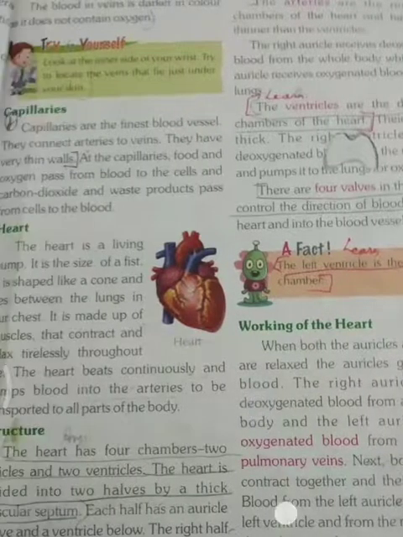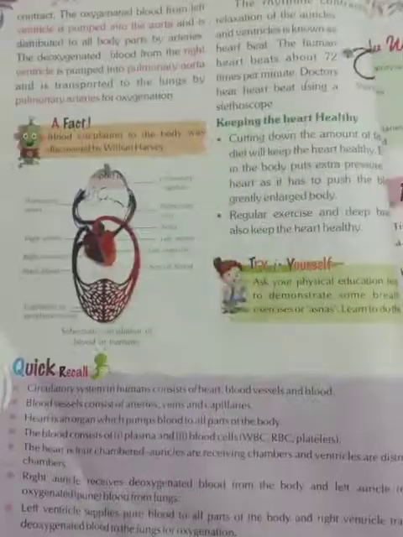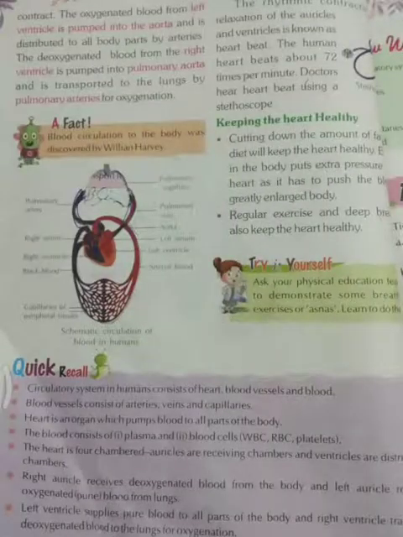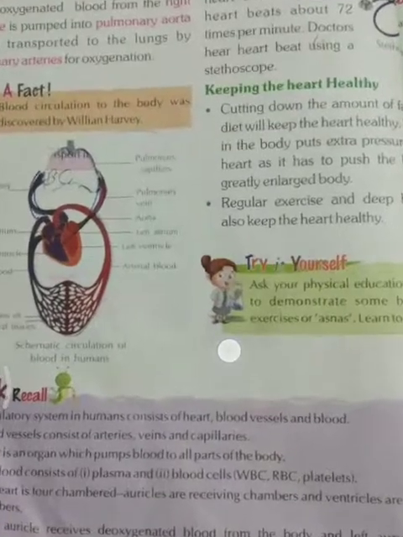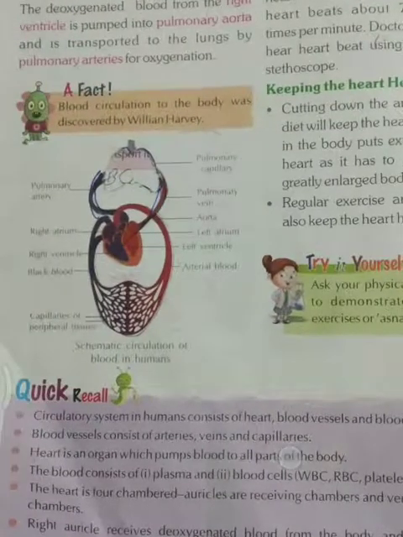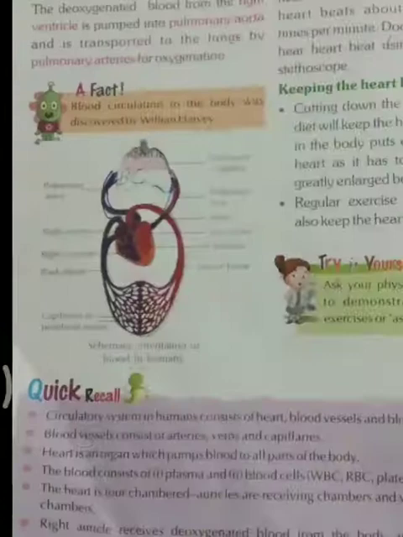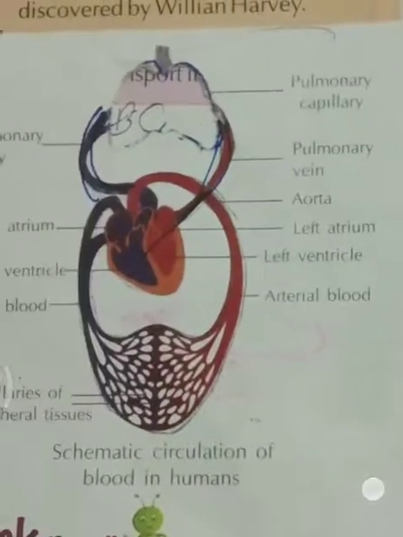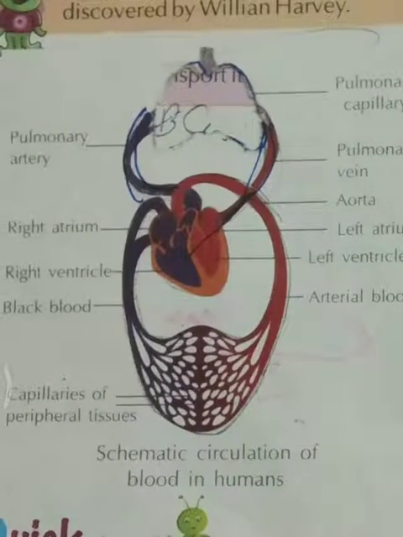After that, we discussed the working of the heart, how the heart works. When both auricles and ventricles are relaxed, the auricles get filled with blood. The right auricle receives deoxygenated blood from all parts of the body, and the left auricle receives oxygenated blood.